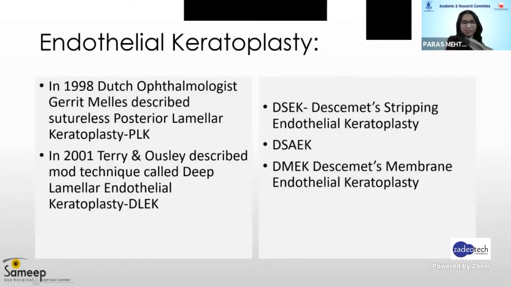Based on experience, this gradually transitioned to DSEK, Descemet's stripping endothelial keratoplasty, or DSAEK, where the donor lenticule is prepared with a microkeratome on an automated mechanism. So it is known as Descemet's stripping automated endothelial keratoplasty. And then the search went on, and we have moved on even to DMEK.